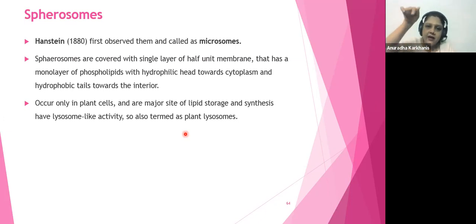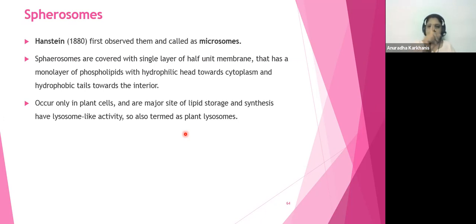But when we say a unit membrane of a single layer, that means what? Like this. उसको हम half unit membrane कहते हैं. Means these are going to be your phosphates, and the tails will be directly into its cytoplasm. Okay, so they won't have this bilayer. Lipid bilayer नहीं है, ये monolayer है. So spherosomes की ये speciality होती है बेटा, that the spherosomes will be having half unit membrane. That is what we say.